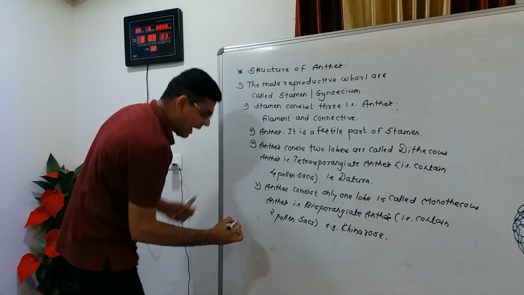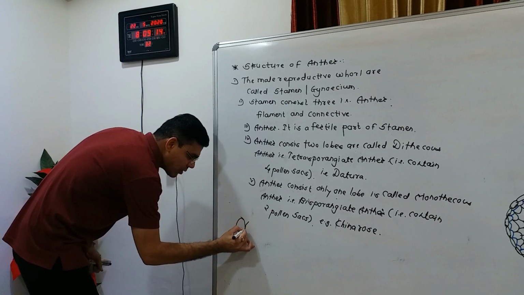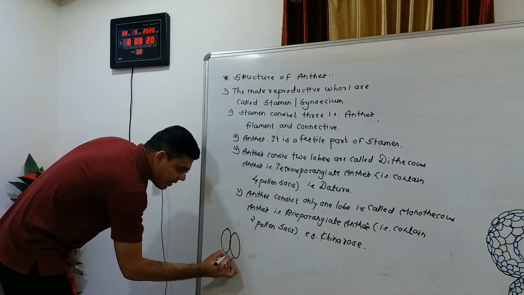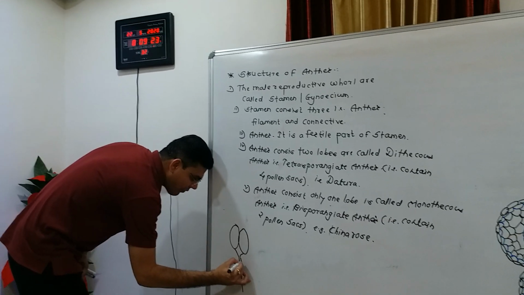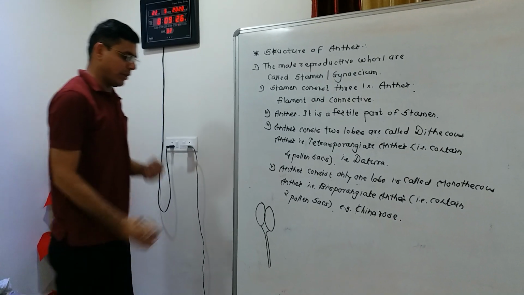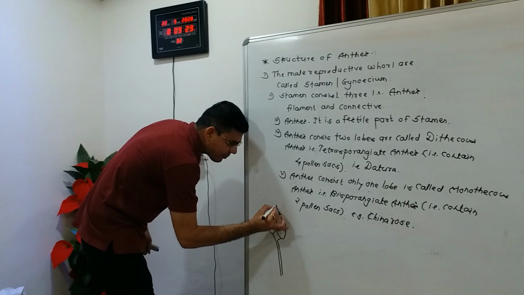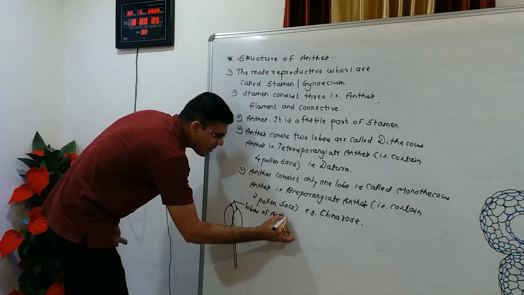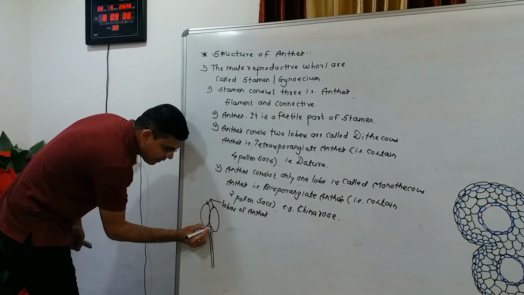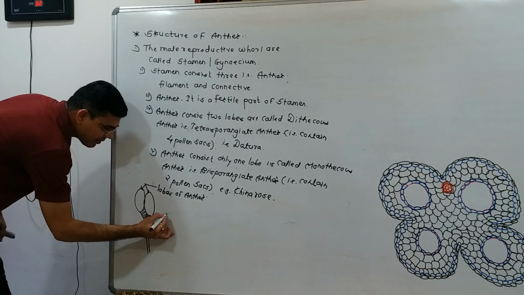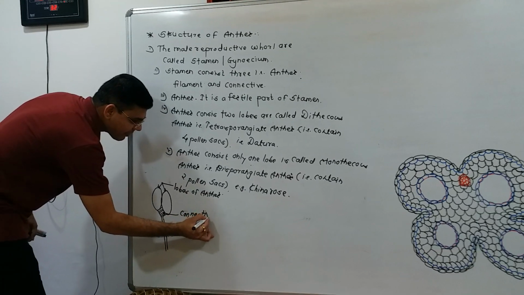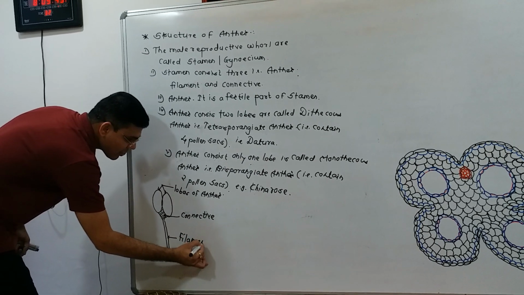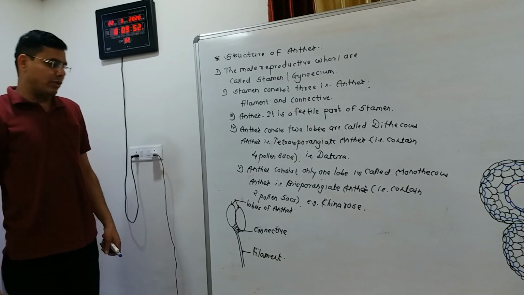The two lobes of the anther are connected with each other by parenchymatous tissue, which is called the connective. This is the structure of the anther. These are the lobes of the anther, this is the connective, and the stalk-like structure is called the filament.